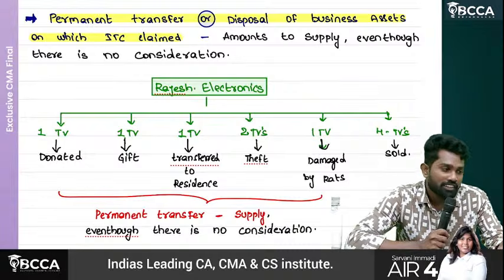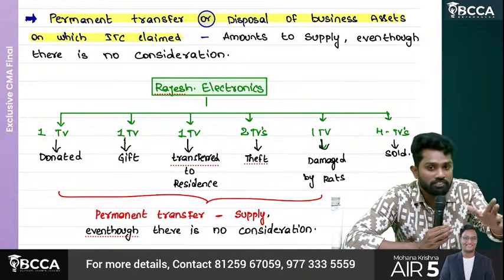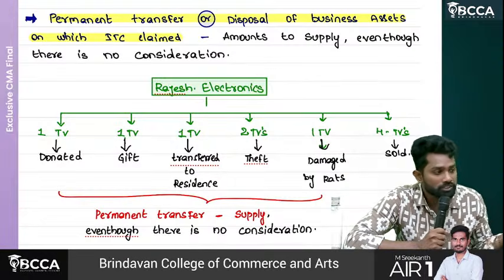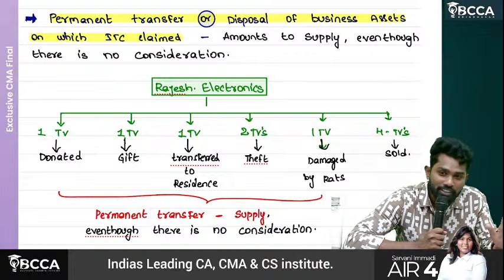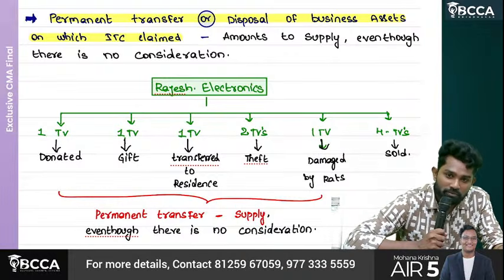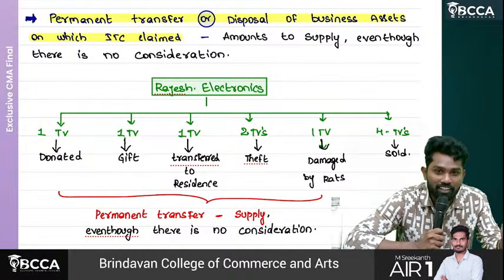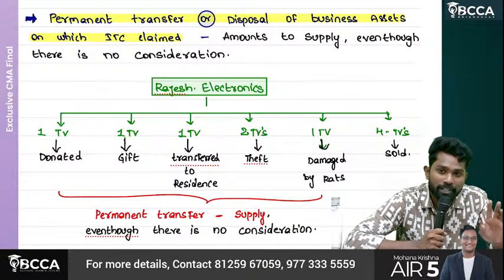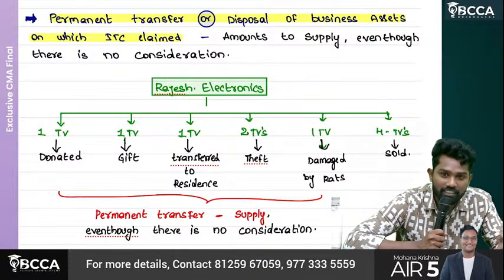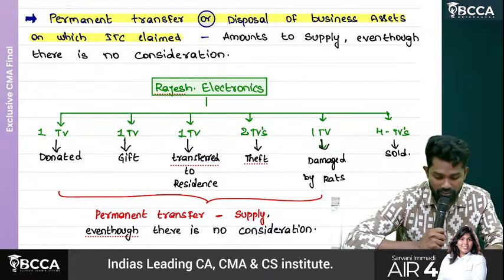Now tell me, when she purchased the AC, she thought she was going to sell it for business, I mean, in the course of business. So she availed ITC. Now what did she do? Donated. Is it used for business? Is it sold? But she already availed ITC. Why is ITC given initially? Assuming there will be double taxation, they already gave ITC. But this asset is not going to be used for business. One thing. Second one.